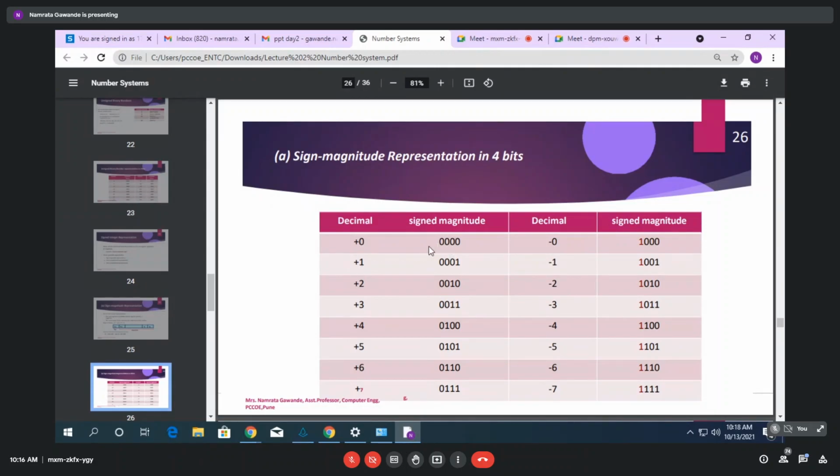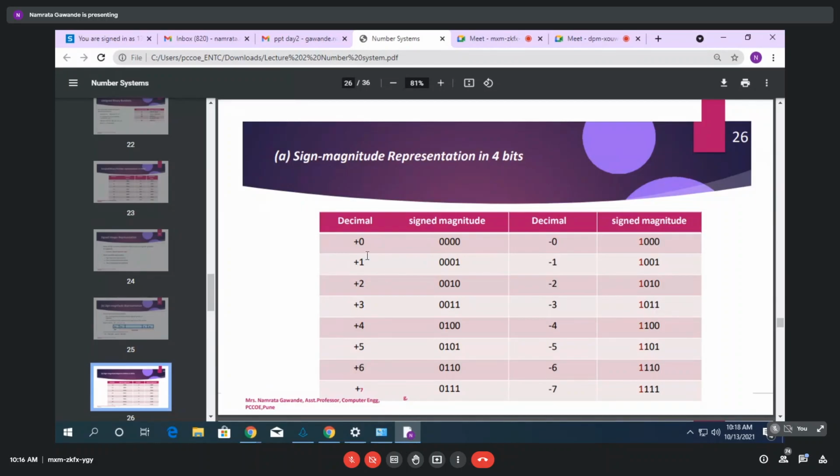Just go through this table, read this table completely from 0 to minus 7, and tell me your observation from this table. This represents all positive decimals and this represents all negative decimals. And this is the sign magnitude representation of positive and negative decimals. Ma'am, in negative, the first zero is replaced by a 1.